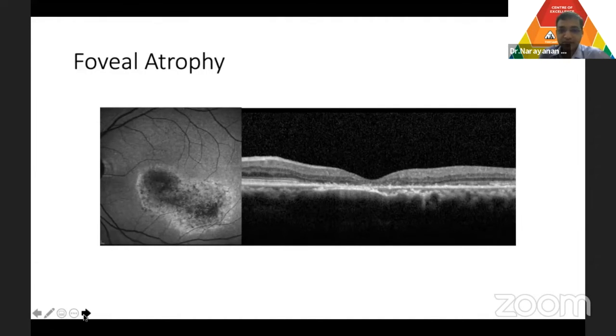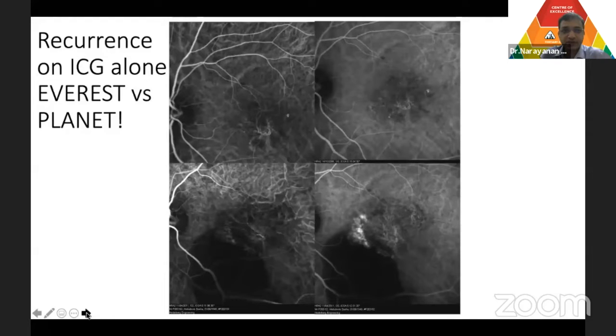You also have patients who have severe foveal atrophy. This is a patient with an old CSR as autofluorescence shows, and you can see the choroid is extremely thick, and you can see also the choriocapillaris is damaged. But right now it's in an atrophic stage, an old scar. You don't have to treat these patients.